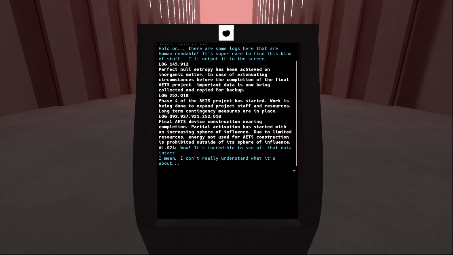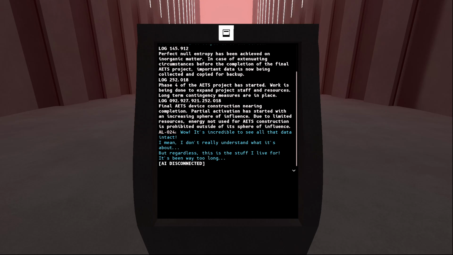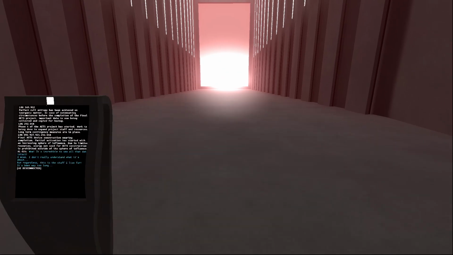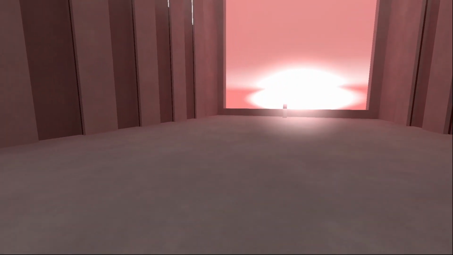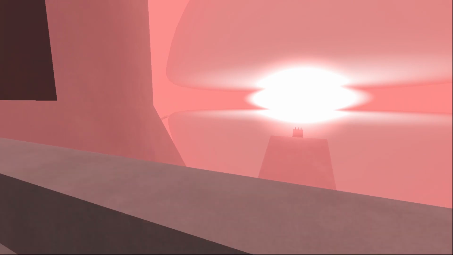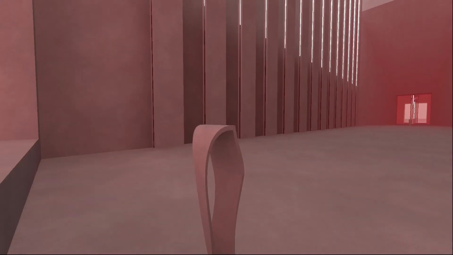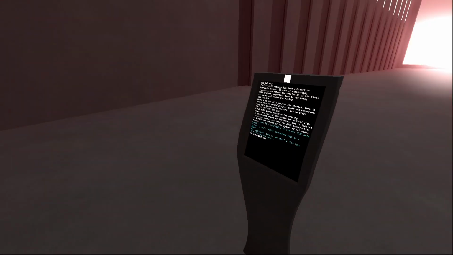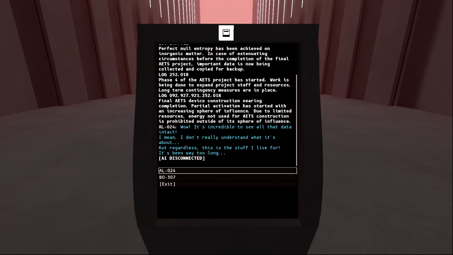Wow, it's incredible to see all that data intact. I mean, I don't really understand what it's about. But regardless, this is the stuff I live for. It's been way too long. So I'm not actually sure, but it's talking about spheres and entropy and stuff. I'm thinking maybe... Oh, maybe it's that. Okay. Well, I was going to say maybe this is all library related. Sphere of influence, encompassing things. Anything outside it is temporary.